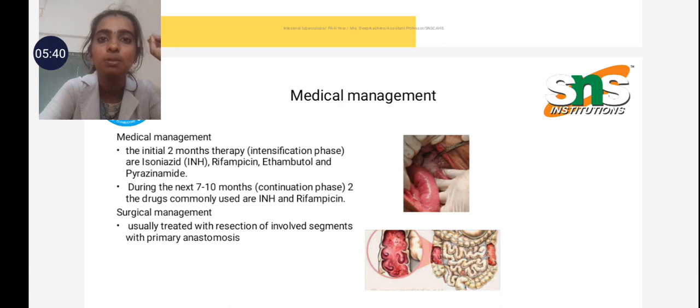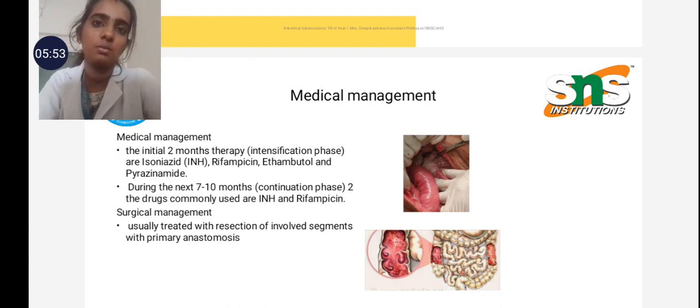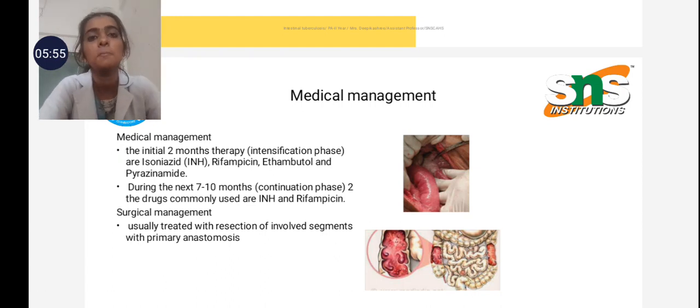In surgical management, if any part, that means the ileum or peritoneum, is affected, it can be resected. That means cut and remove the affected area and rejoin it by anastomosis, that means rejoining it to another part of the colon. So this is the information about intestinal tuberculosis.